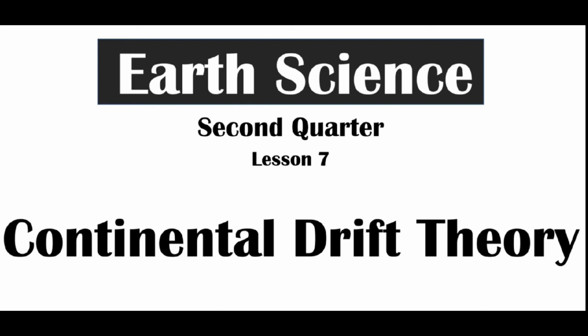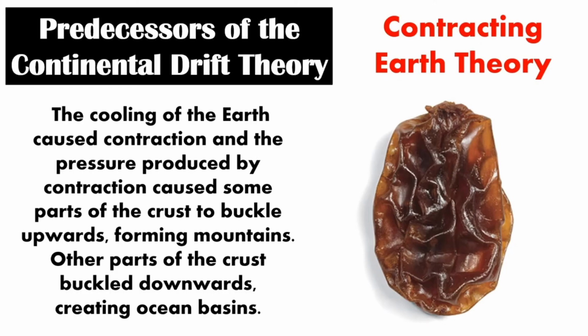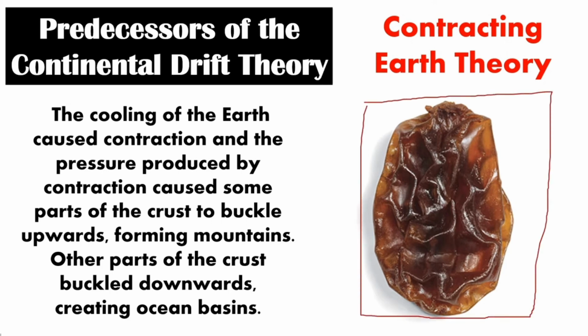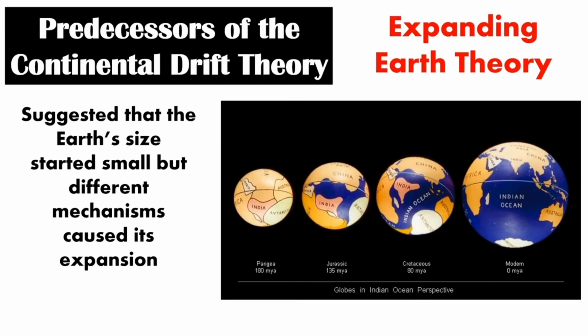Let's now move on to continental drift theory. The predecessors of the continental drift theory: first, the contracting Earth theory. The cooling of the Earth caused contraction, and the pressure produced by contraction caused some parts of the crust to buckle upwards, forming mountains. Other parts of the crust buckle downwards, creating ocean basins. The second one is the expanding Earth theory. Many people suggested that the Earth started small, but different mechanisms caused its expansion.